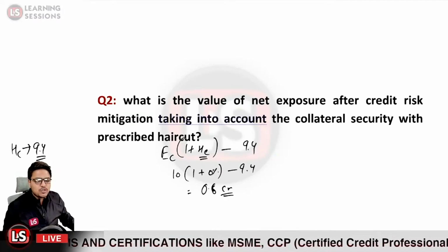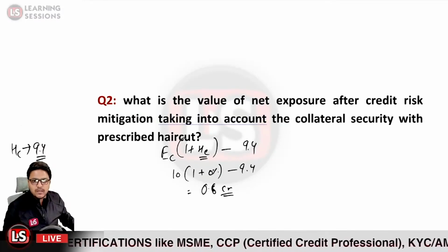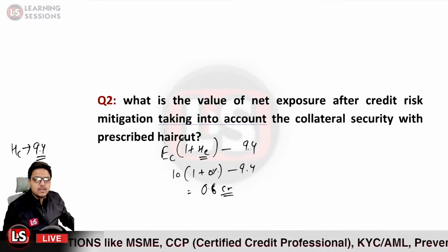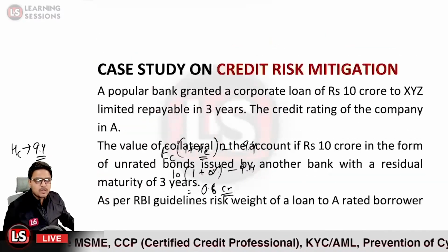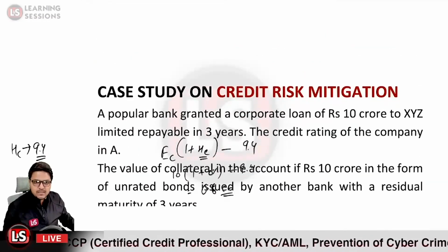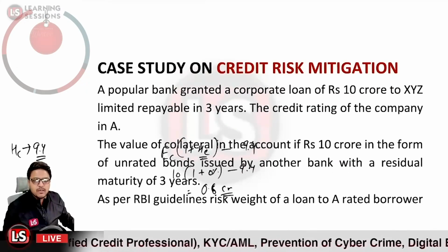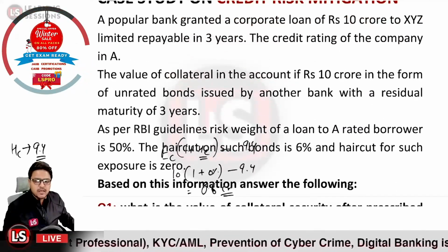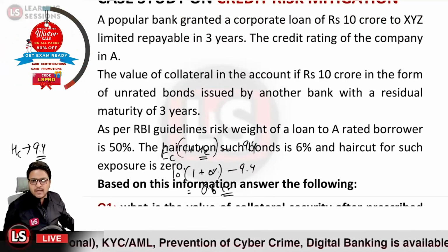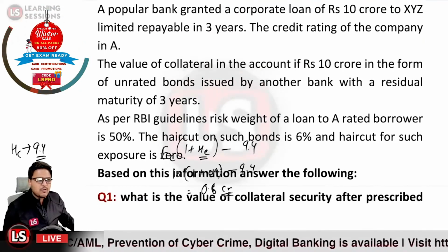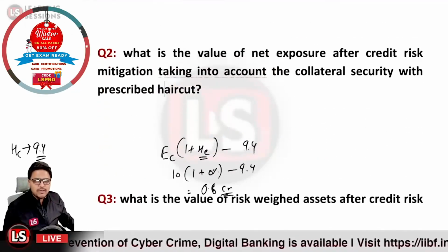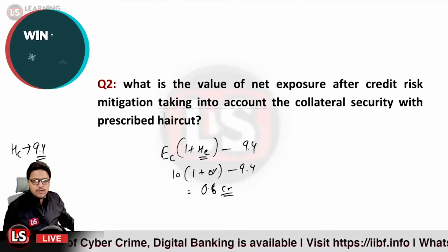So the net exposure value would be equal to 0.6 crores if I'm not wrong, because we have extended a loan of 10 crore rupees and further a collateral was available on which 6% was the haircut. If we subtract the value from it, we can get the value right away. That is equal to the value of the net exposure.